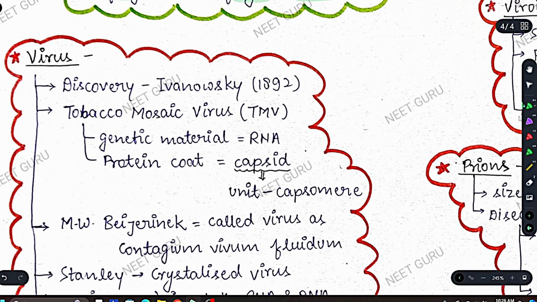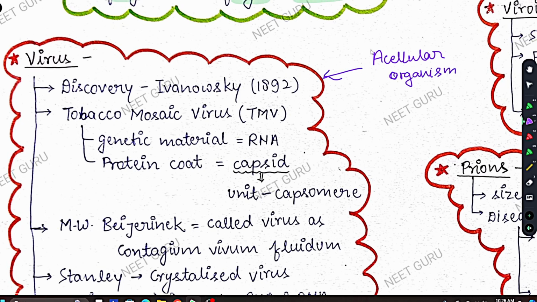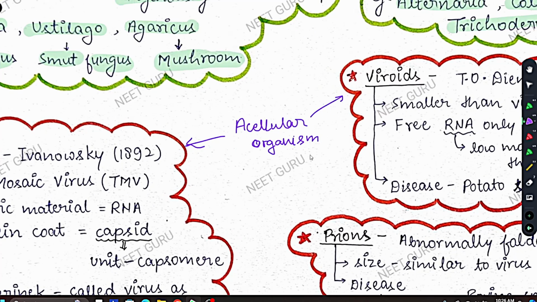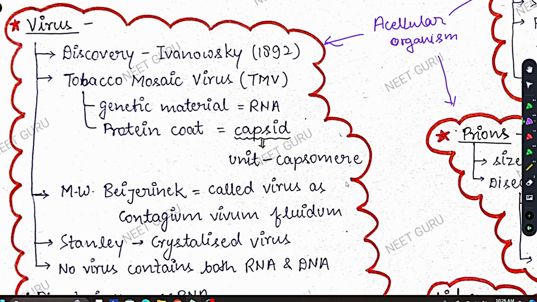Now the topic we are currently discussing, these are called acellular organisms. Virus is an acellular organism, viroid is an acellular organism, and prion is acellular. And why are we saying acellular? Because the body of a virus or viroid or prion is not made up of a complete cell. That is why we call it acellular, or cell is absent here.